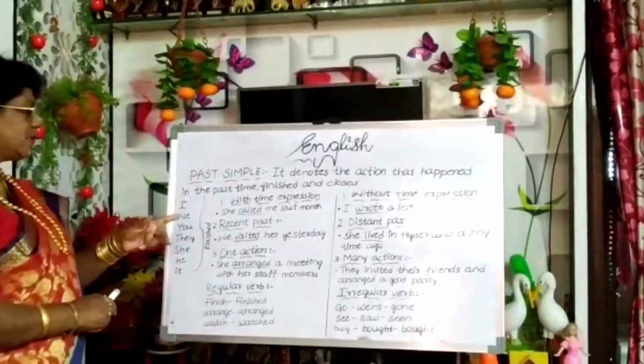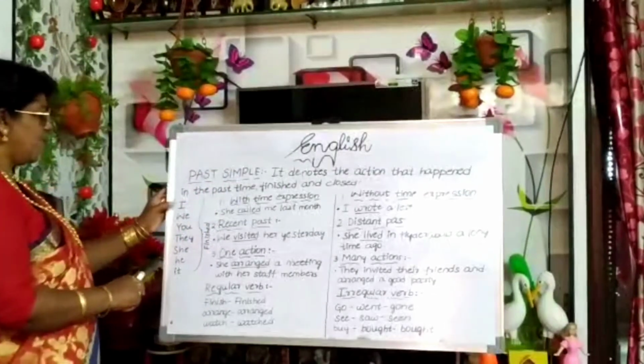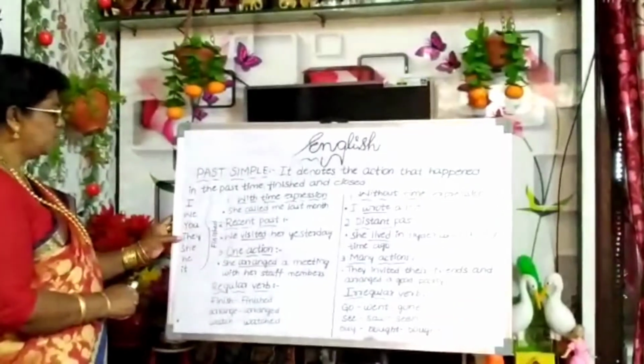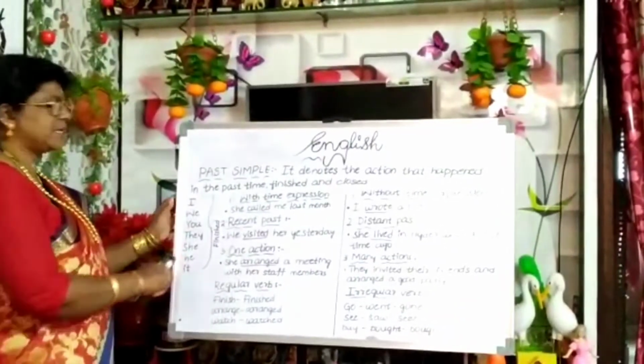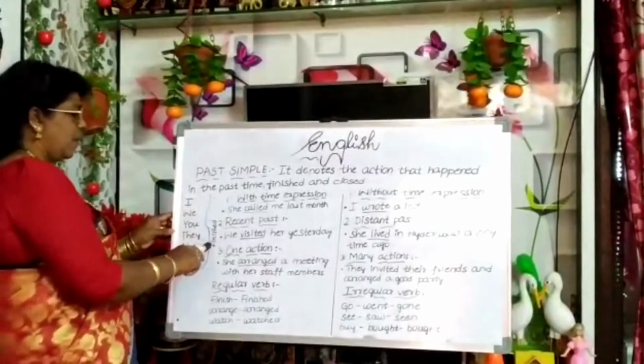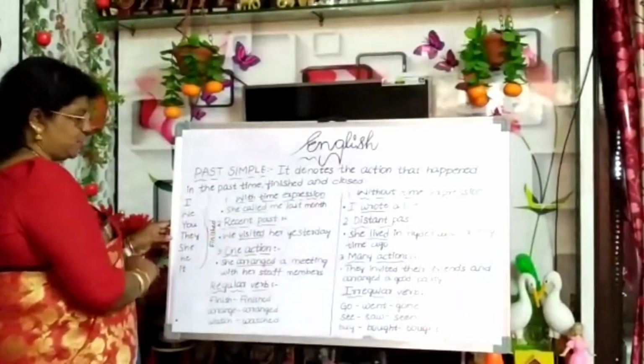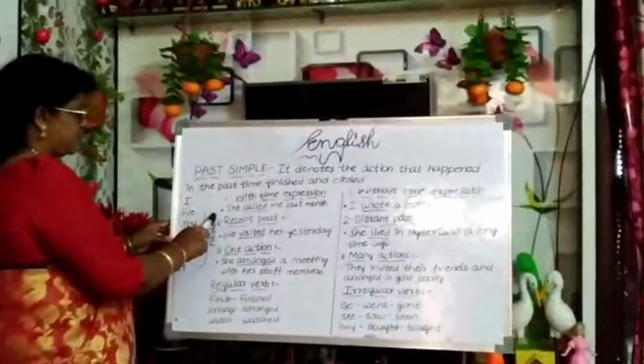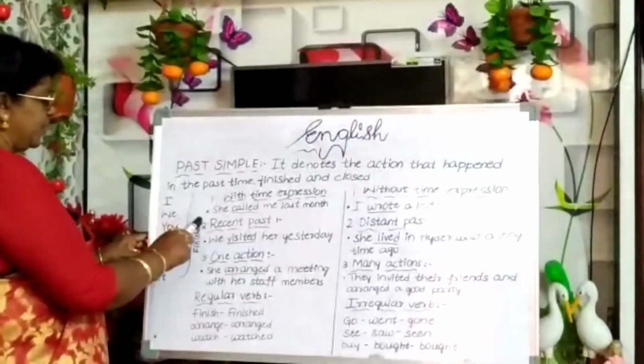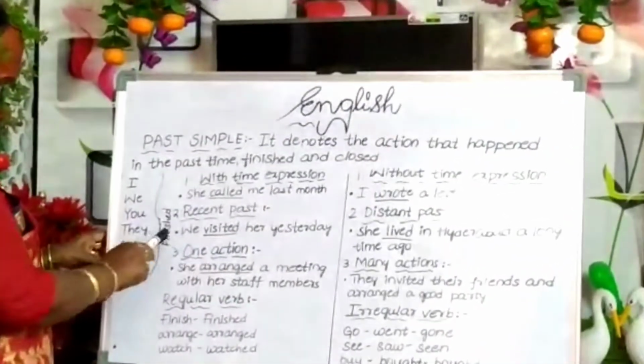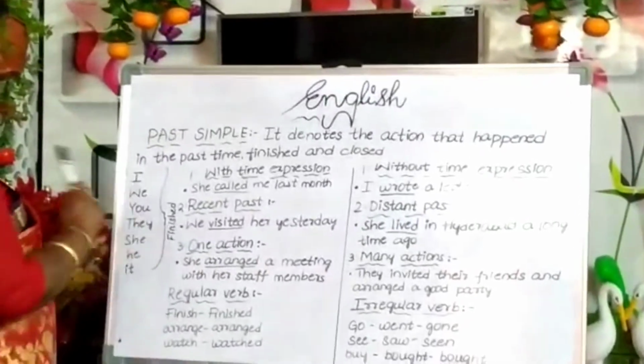So let us go for examples. I, we, you, they, she, he, it. These are personal pronouns. I have taken the verb as finished. I finished, we finished, you finished, they finished, she finished, he finished, it finished.